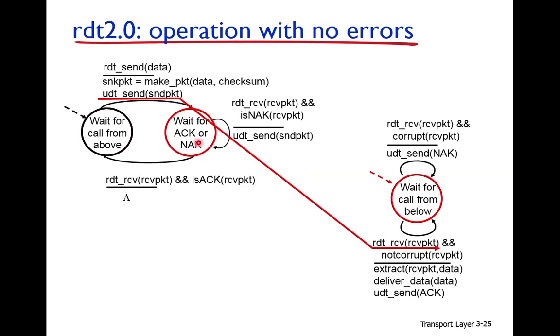When the sender receives the negative acknowledgement, what will it do? It will resend the packet. So it means that the packet has arrived twice.